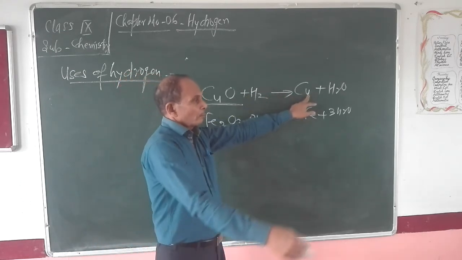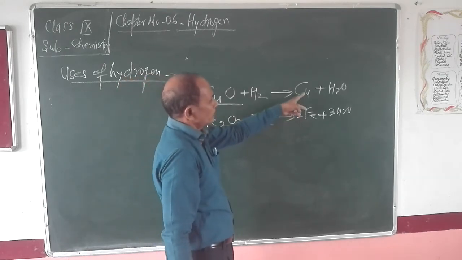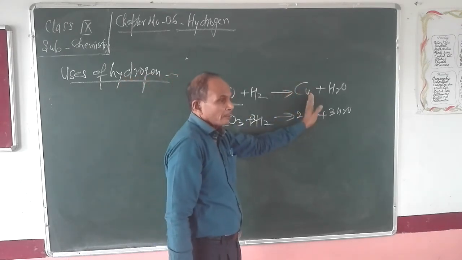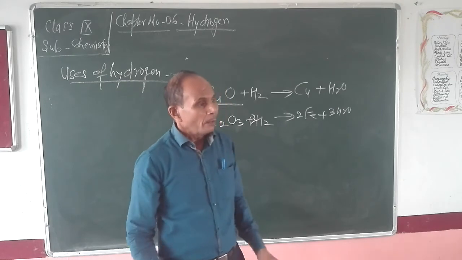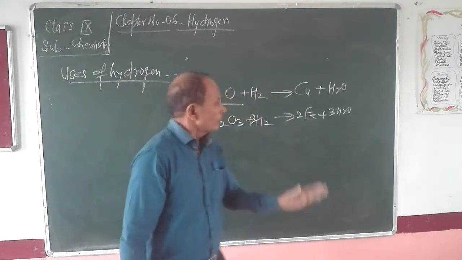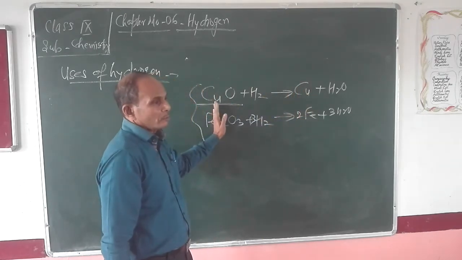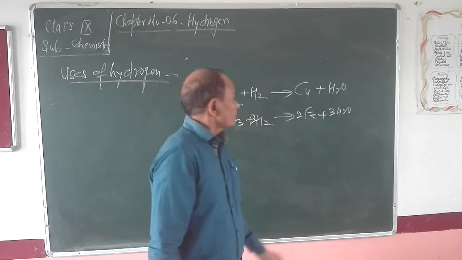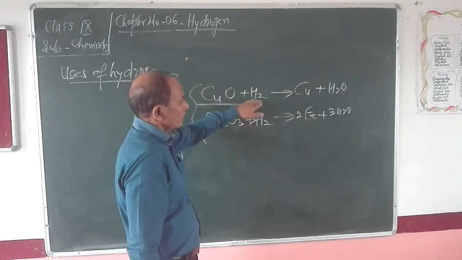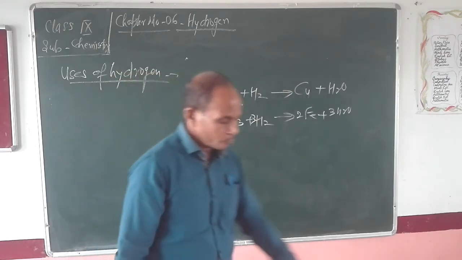So from the metallic oxides we are able to obtain metals in their pure form, and we can say that hydrogen is used in the extraction of metals from metallic oxides. Clear? Now, in this reaction, hydrogen is oxidized and the metallic oxides are reduced.